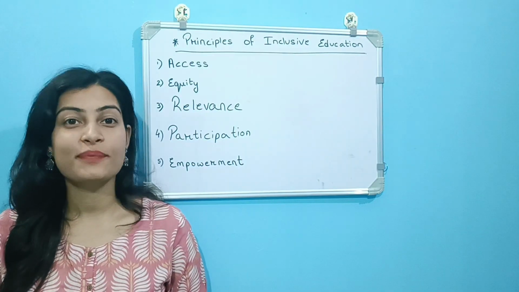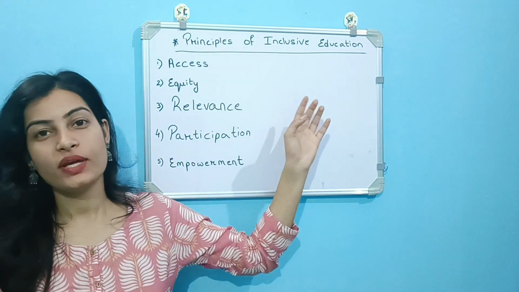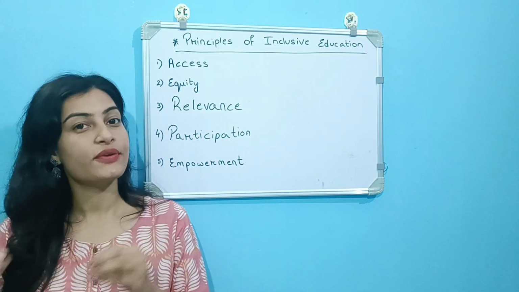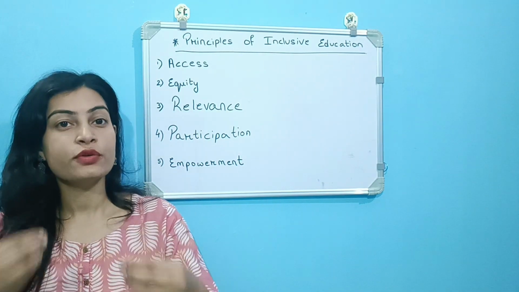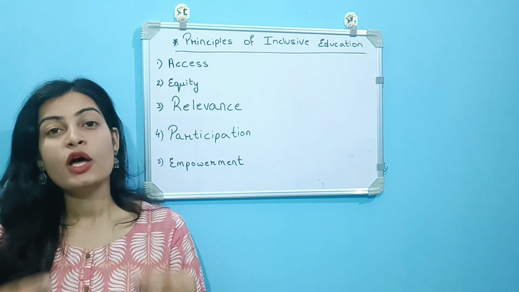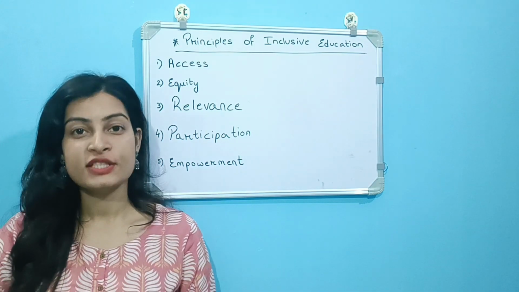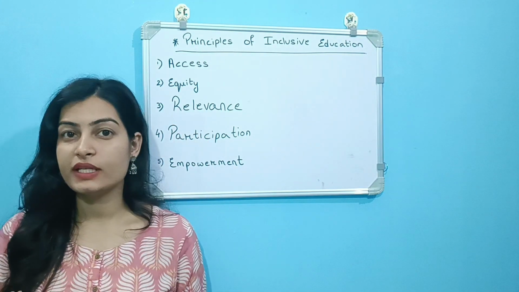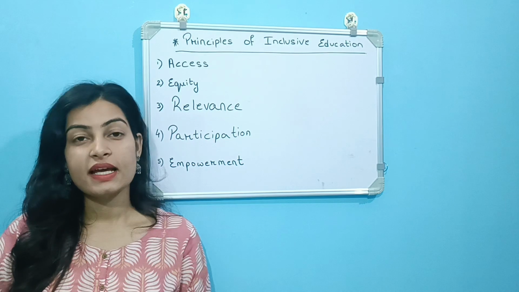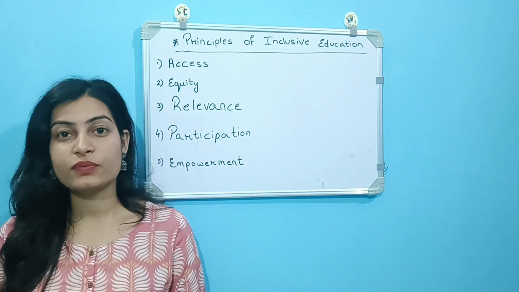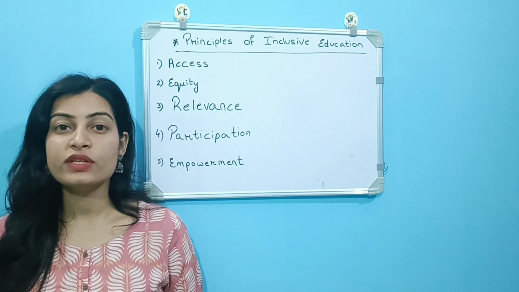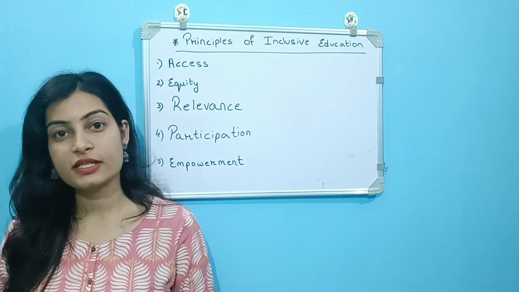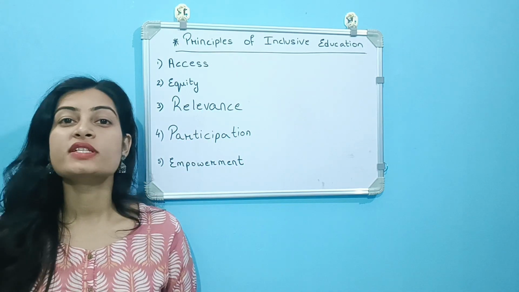Let's learn about the principles of inclusive education. The first one, which is access. Access means to be within the reach of the children. So inclusive education means to provide education which is within the reach of all children. The second one, which is equity. Here we come across the word equity, which is different from equality. Equality means providing equal treatment to all students, but equity means to provide support in accordance with the needs of the children.